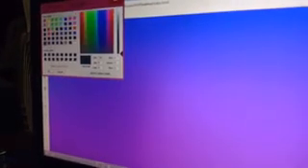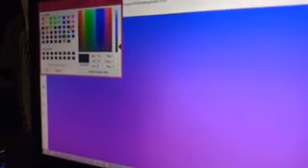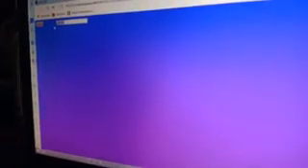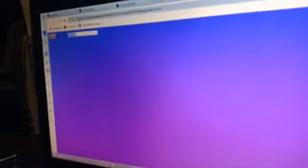Then see the result. Okay, that is the working of that color picker. That code will be changed. Okay, perfect.